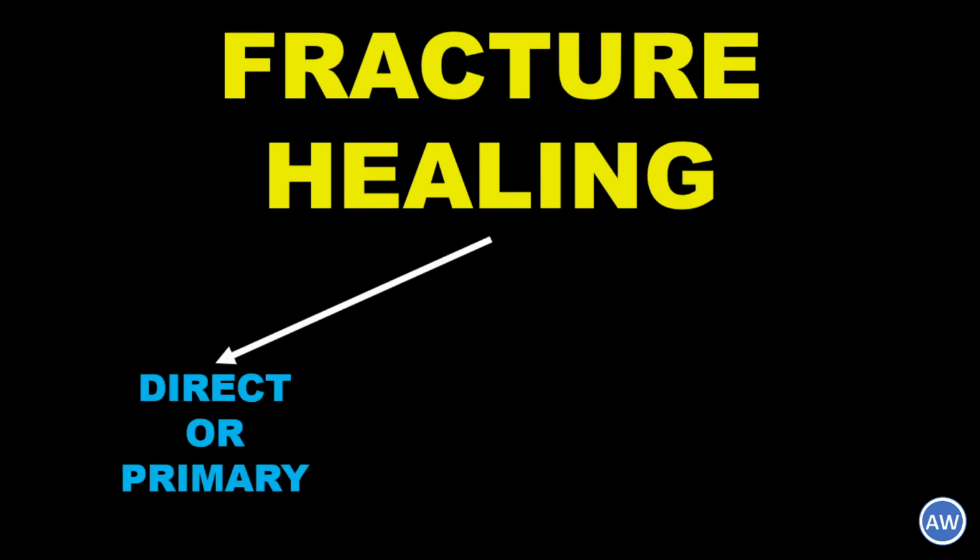Fracture is the commonest injury which we often hear about and we deal often with it. Now, it heals without a scar, and fracture healing can be of two types. It can be direct or primary, or it can be indirect or secondary. In direct healing, it happens when the bony fragments are stabilized, compressed, and fixed together, and there is no bony callus formed, and the healing happens by osteoblasts and osteoclasts. This happens when we have some operative procedures and there is some sort of intervention with any fracture.